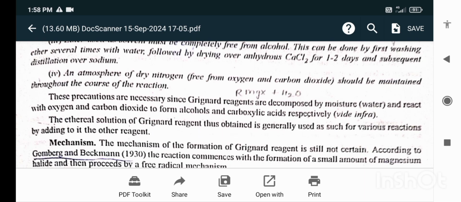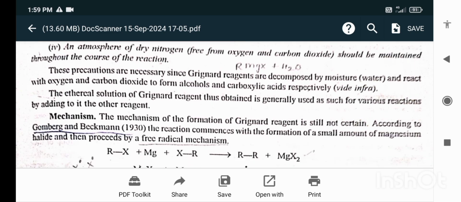These precautions are necessary since Grignard reagents are decomposed by moisture and react with oxygen and carbon dioxide to form the alcohol and carboxylic acid respectively. The ethereal solution of the Grignard reagent thus obtained is generally used as such for various reactions by adding it to the other reagent.